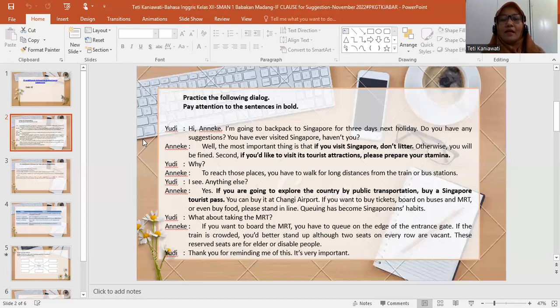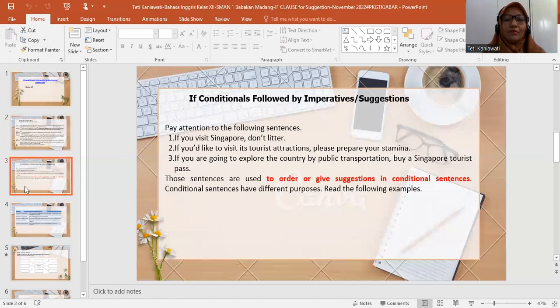But there is if clause followed by suggestion, we can see here. If you'd like to visit its tourist attraction, please prepare your stamina. Here we go to how to make if conditional followed by imperatives or suggestion.